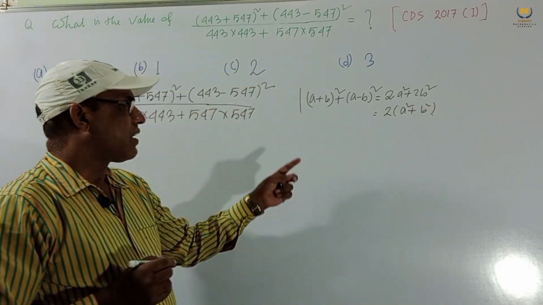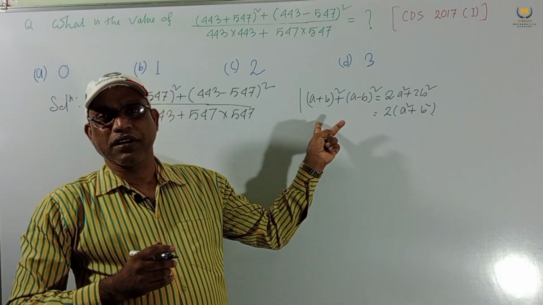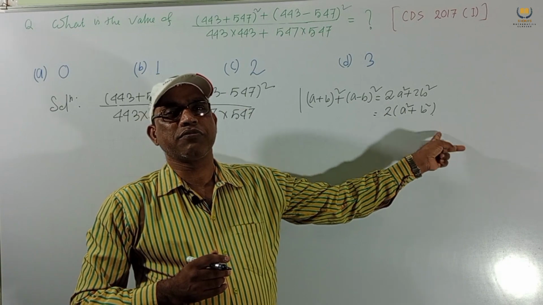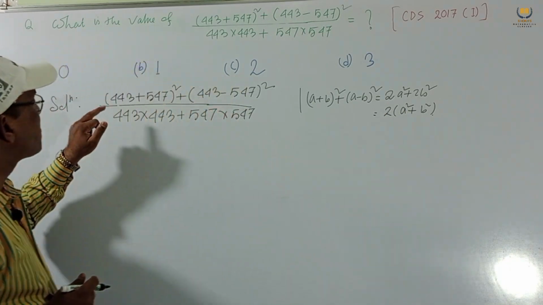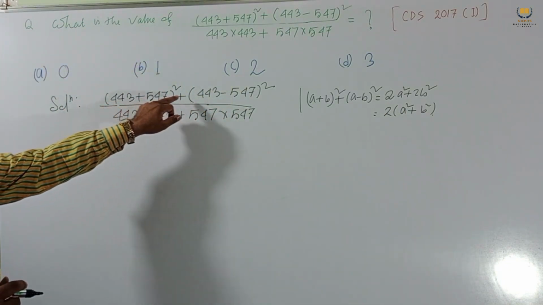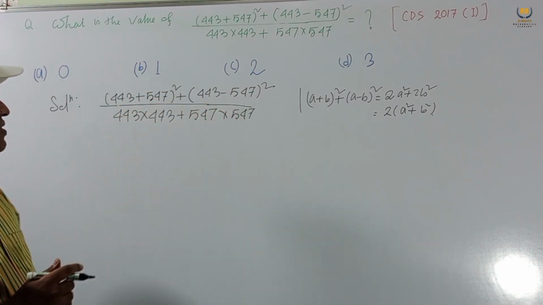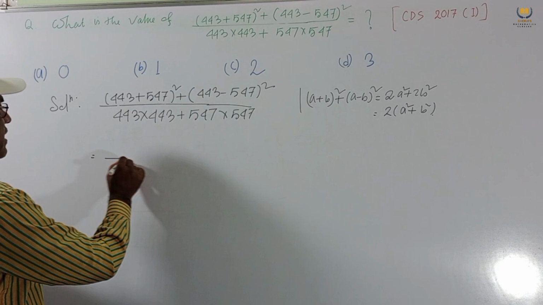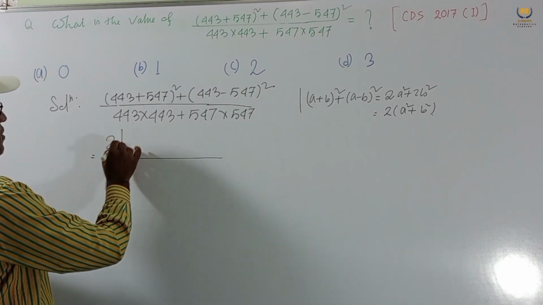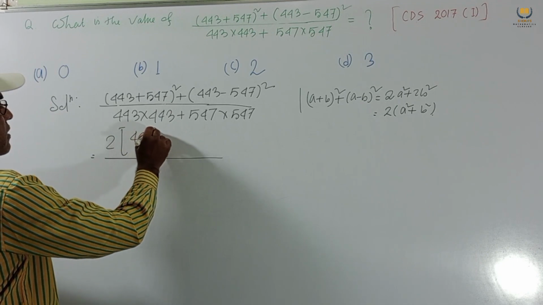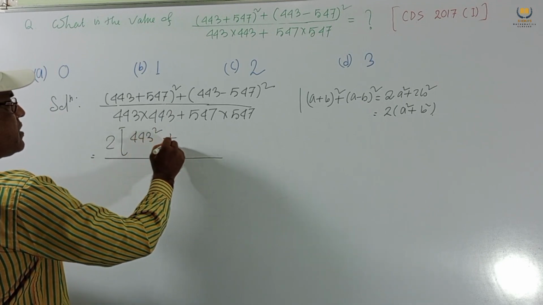So we can write a plus b whole square plus a minus b whole square equals 2 into a square plus b square. So this is nothing but our a plus b whole square, a minus b whole square. So this can be written as 2 common, then a square plus b square.